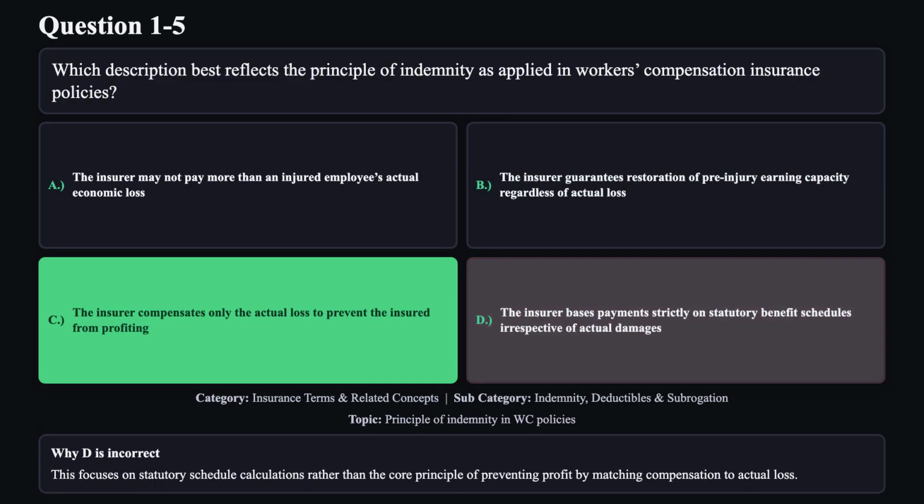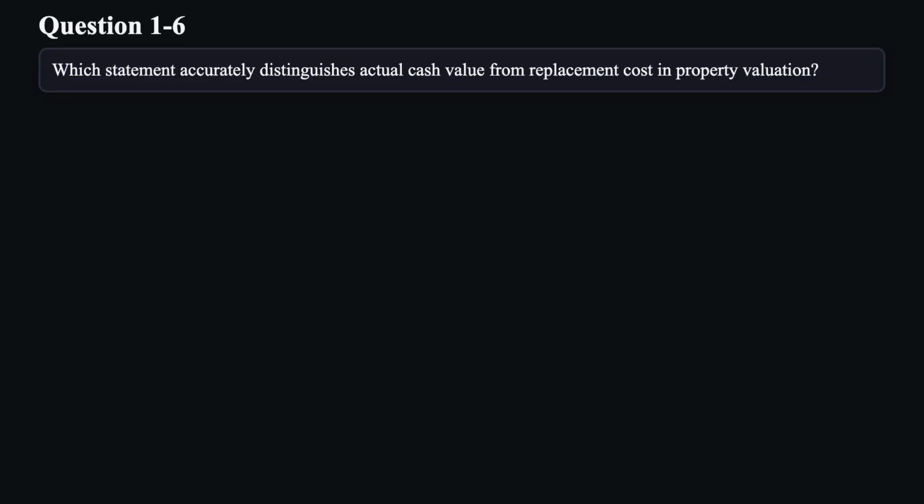Reason D is not correct. This focuses on statutory schedule calculations rather than the core principle of preventing profit by matching compensation to actual loss. Question 6. Which statement accurately distinguishes actual cash value from replacement cost and property valuation?